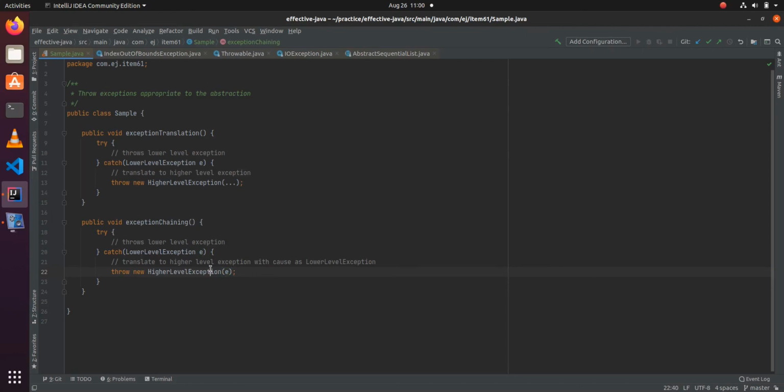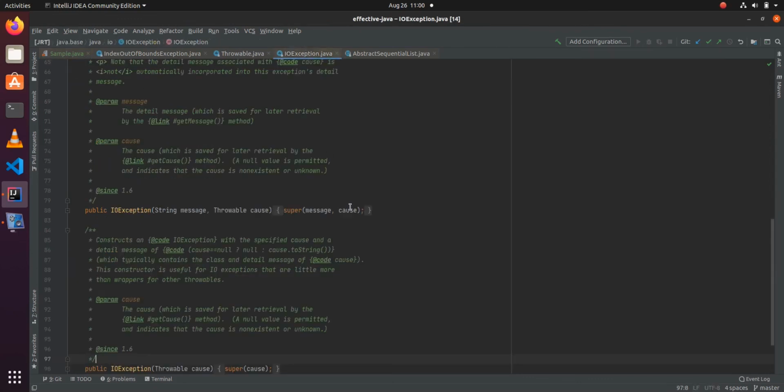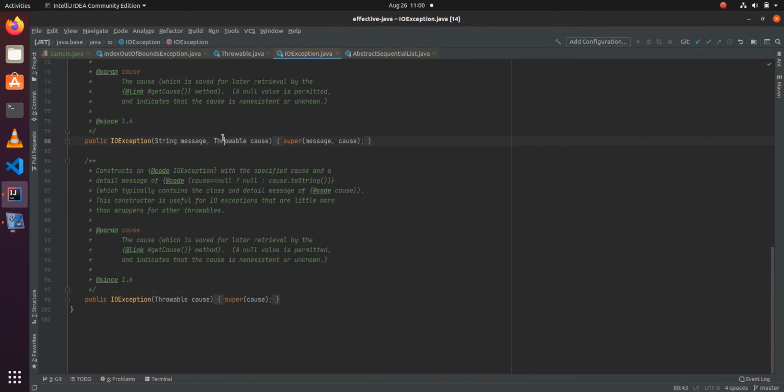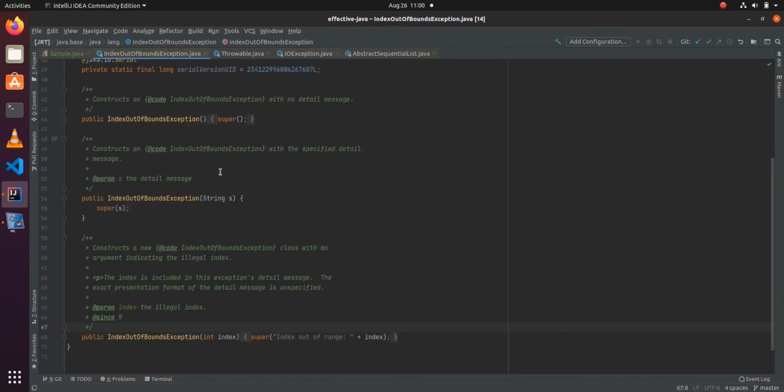Many of the APIs provide this kind of constructor for the exception where a throwable is accepted. For example, IOException has a throwable as a parameter. There are some exceptions where you may not find constructors which accept the throwable.